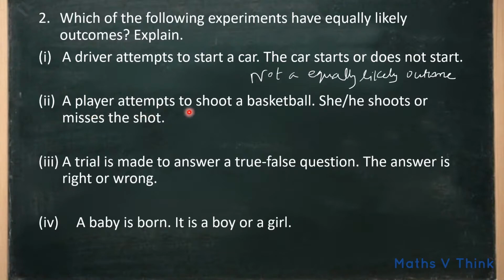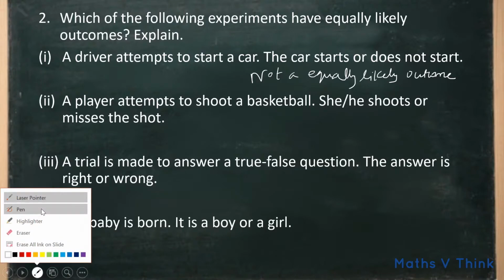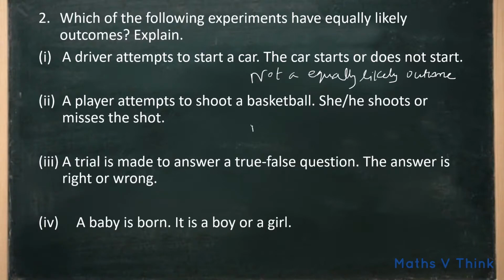A player attempts to shoot a basketball. She or he shoots or misses the shot. Here it depends upon the player how much ability he has to shoot the basketball or he can miss the shot. When he is a good player, he can shoot many times, and vice versa. So even in this case also we can tell it is not an equally likely outcome.